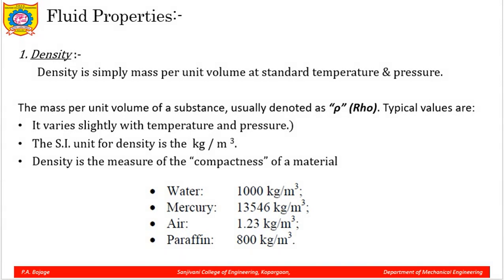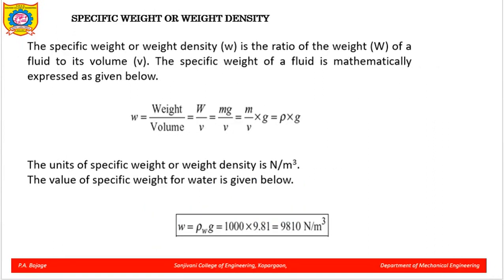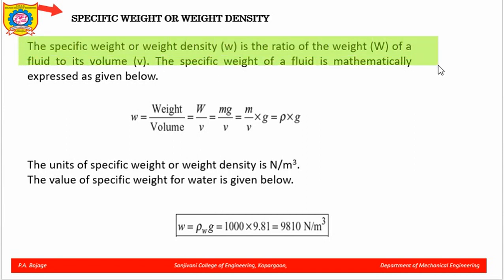The next property we will discuss is the weight density. Okay. It is called weight density or specific weight. Now, what do we understand by weight density? The specific weight or weight density is the ratio of weight of fluid to its volume.